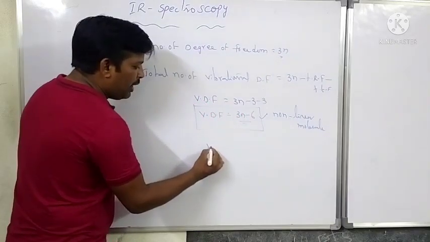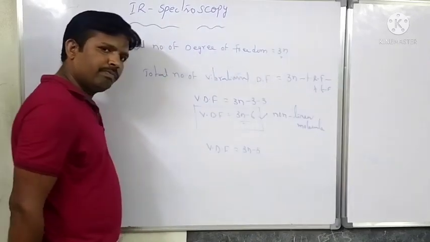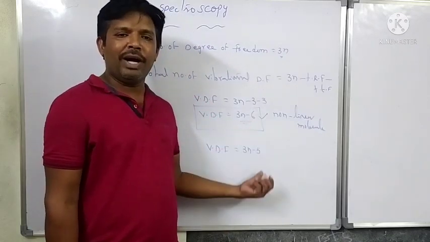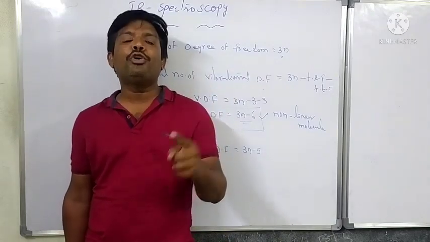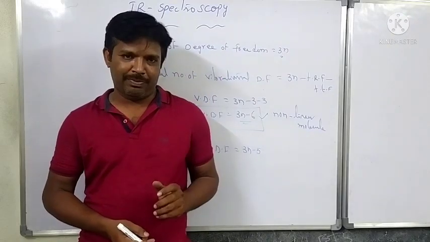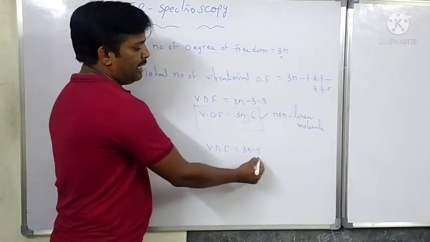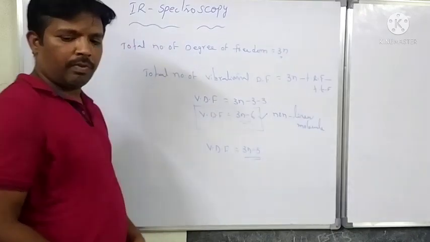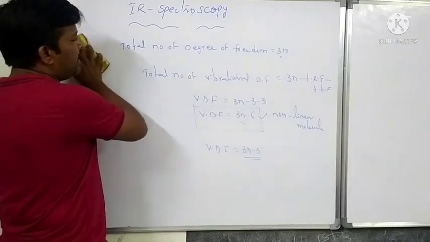For a linear molecule, vibrational degrees of freedom is equal to 3n minus 5. Why is it decreasing from 6 to 5? Because in the case of a linear molecule, we do not consider the rotational degrees of freedom along the axis. That is why it is 3n minus 5. This is the vibrational degrees of freedom. Then we go for